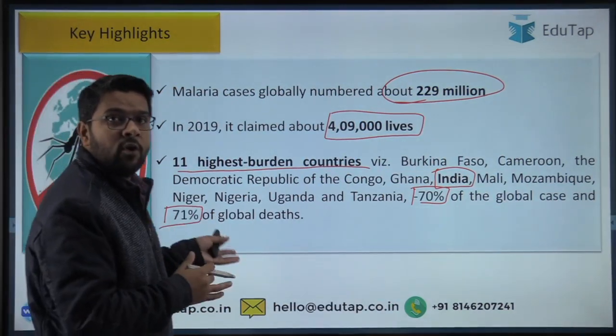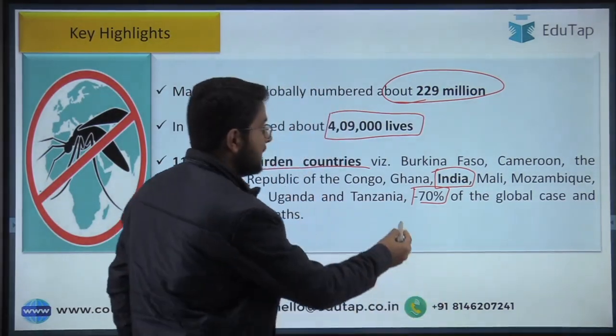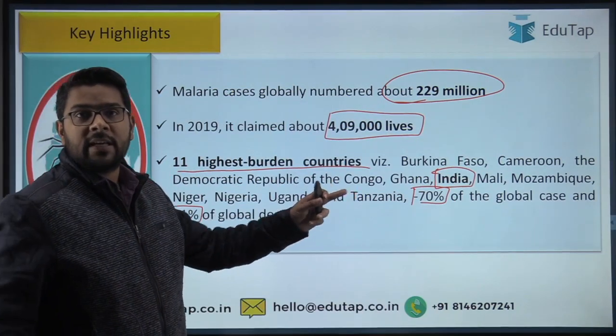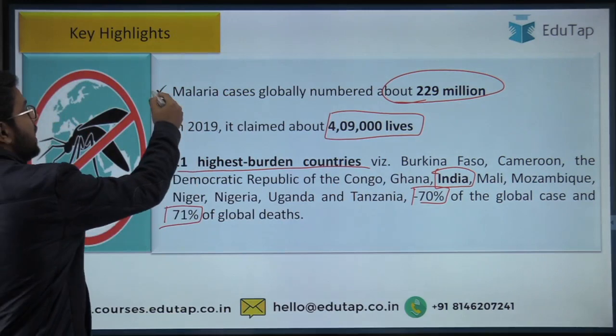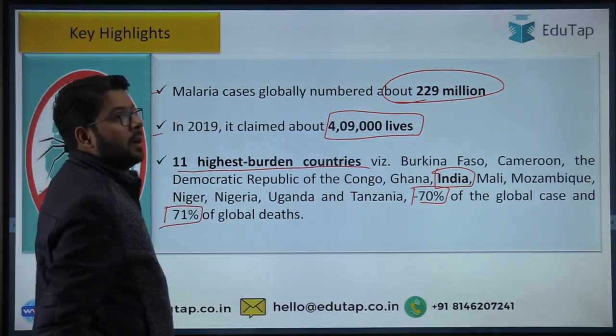This is just to give you an idea of which countries are the high endemic countries, and India is one of them. So we have covered the global number of cases, global number of deaths and the high endemic countries.